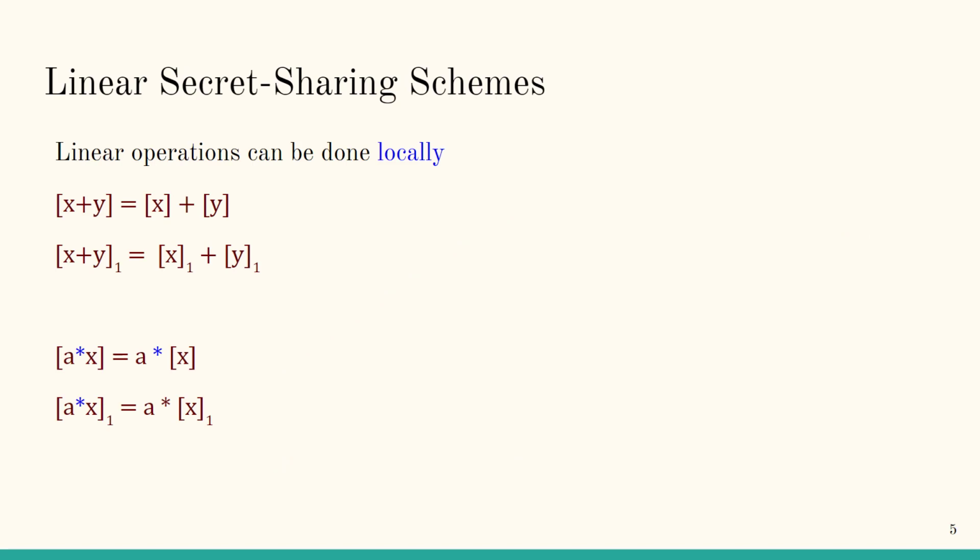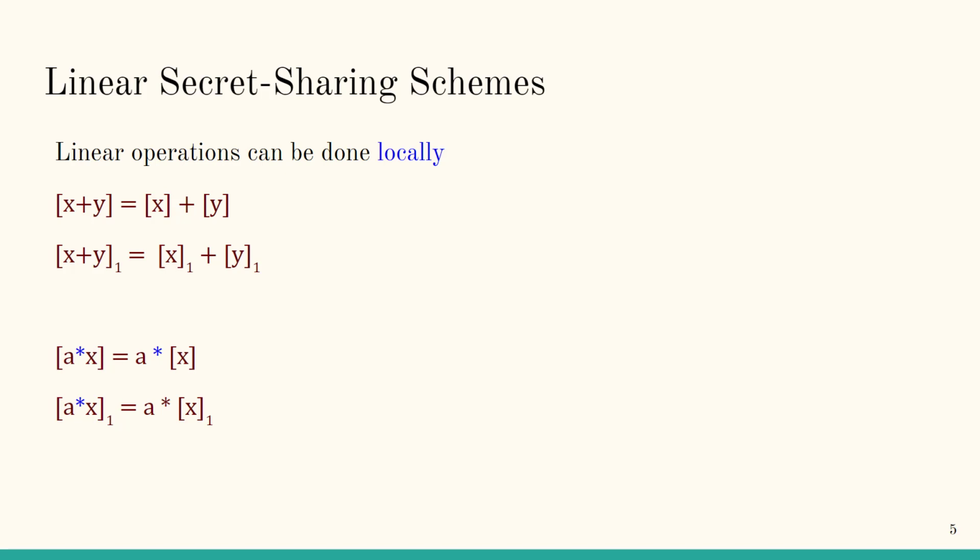A special type of secret sharing scheme is called linear secret sharing scheme. What makes linear secret sharing schemes especially desirable is that linear operations can be done locally and without any communication between parties. For example, to add up two secret shared values x and y, each party simply needs to locally add up their shares of x with their shares of y to obtain their shares of x plus y.